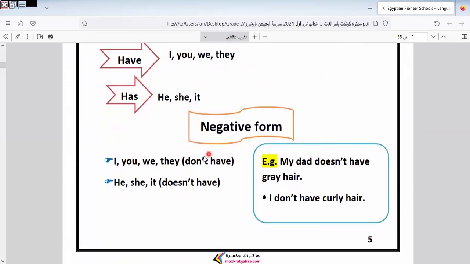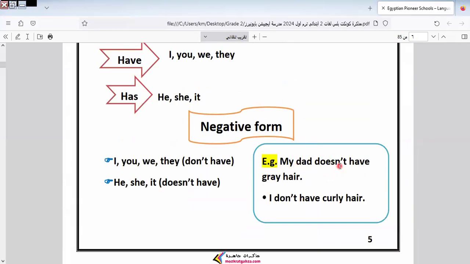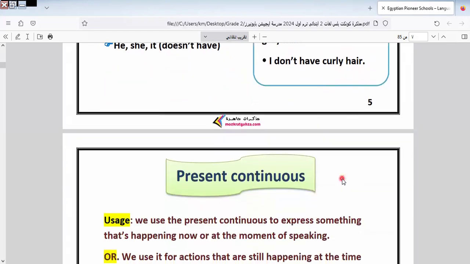And we know how to use this verb in the negative form and question form. We say doesn't have. If the subject takes has, we return the verb to the stem or infinitive form like this. We say doesn't have, so the verb returns to the stem form like this.